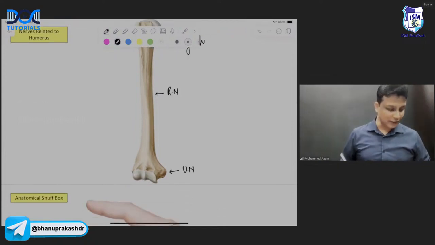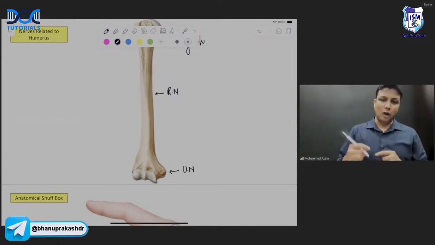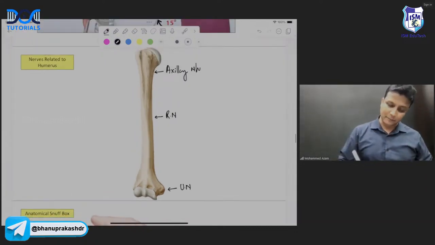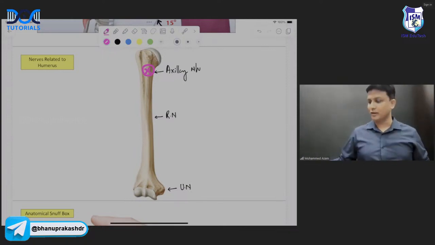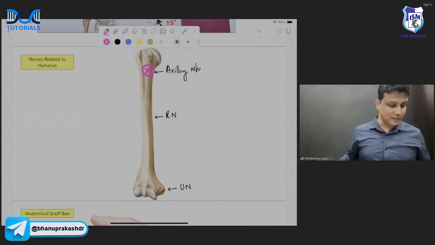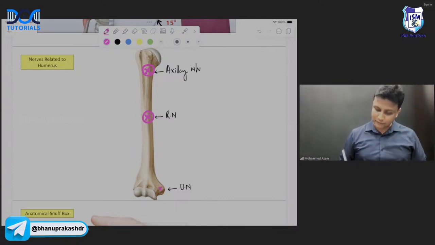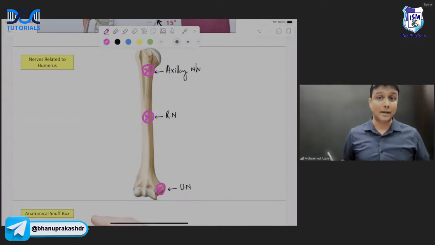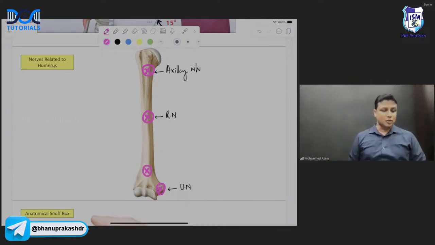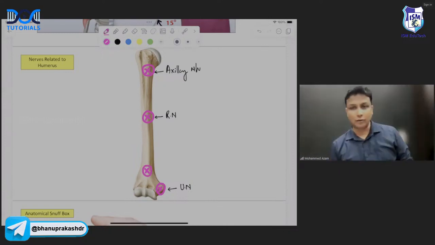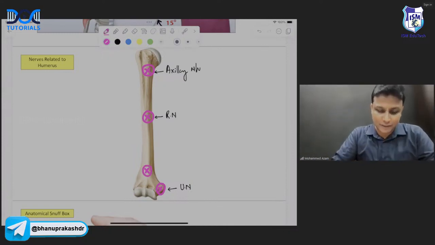Is it okay? Now let me ask you in the opposite manner. If there is a fracture of the surgical neck of the humerus, which nerve will be involved? Axillary nerve. If there is a fracture of the shaft of the humerus, radial nerve will be involved. If there is a fracture of the medial epicondyle, ulnar nerve will be involved. But if there is a supracondylar fracture, tell me, which nerve will be involved? I am seeing your answers in the chat box here.